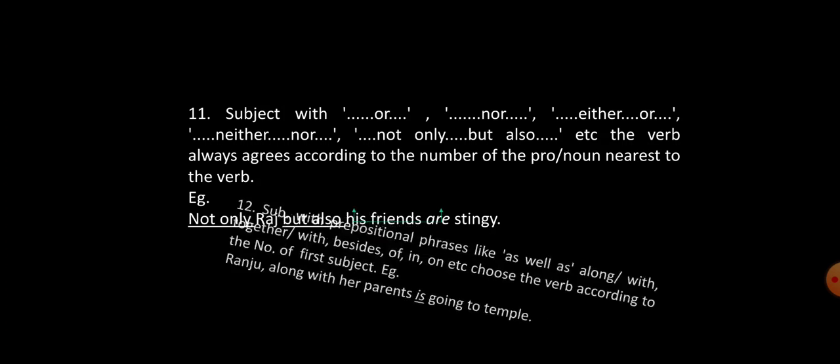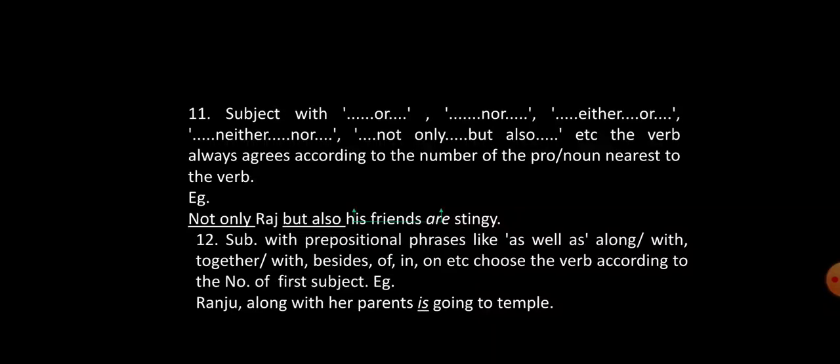Next one, number 12. For a subject with prepositional phrases like as well as, along with, together with, besides, of, in, on, etc., we have to choose the verb according to the number of the first subject. For example, Ranju along with her parents. Here Ranju is first, so we give the verb according to the first noun.